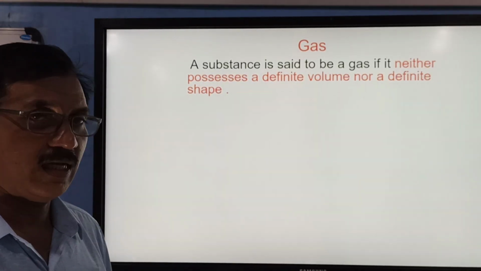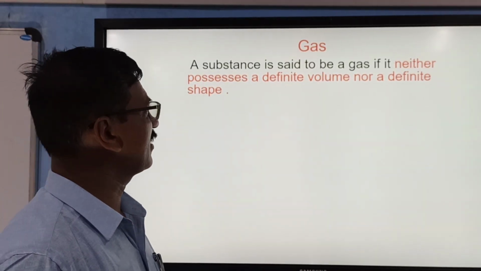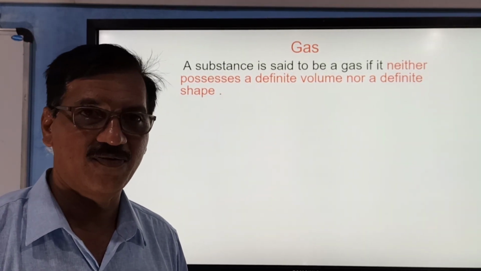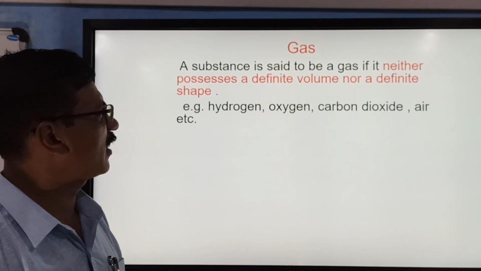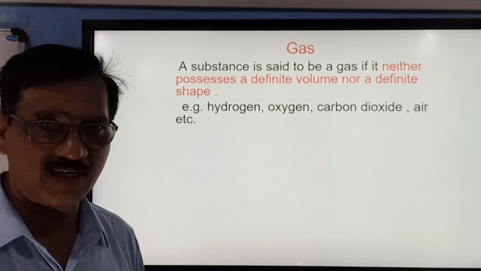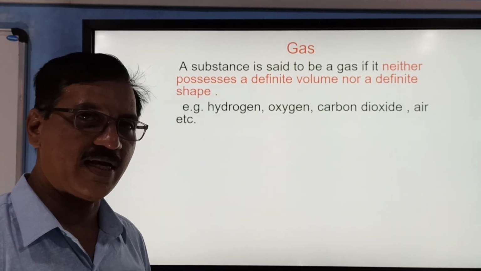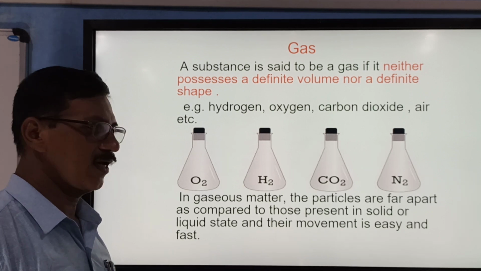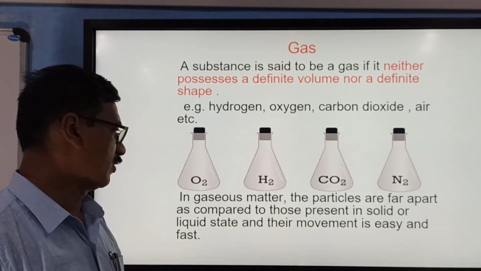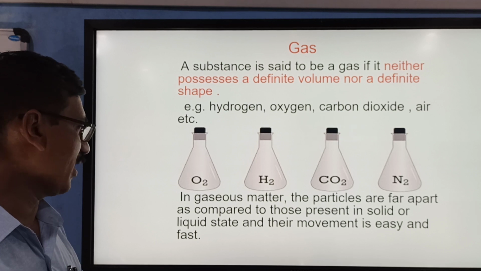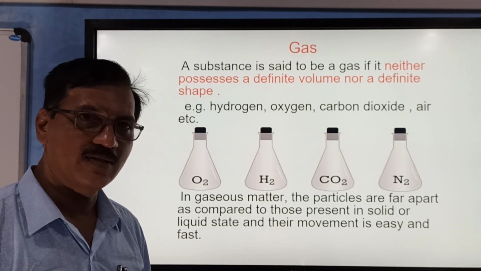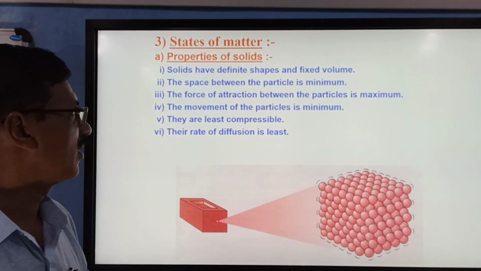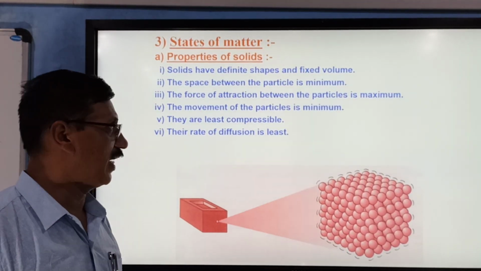Now let us see what is meant by gas. So gases are the substances which neither have definite shape nor definite volume. So such substances are called gases. Hydrogen, oxygen, nitrogen, carbon dioxide, all these are gases. Okay. So they are stored with the cap. So the gaseous matter in the particle are far apart as compared to those in solids and liquids. Now let us see the intrinsic view of that.